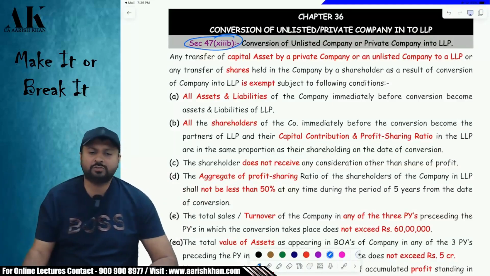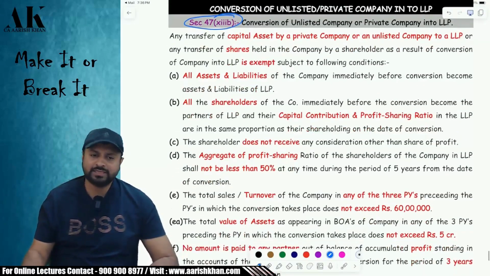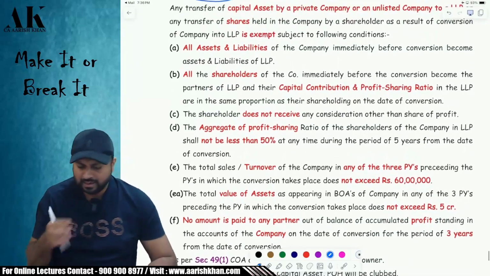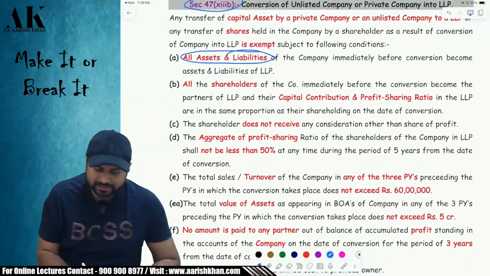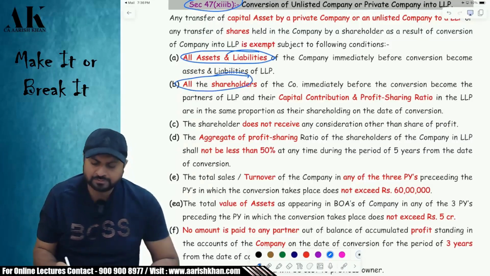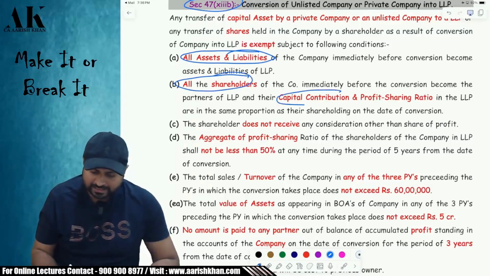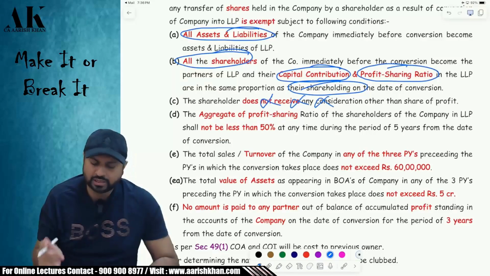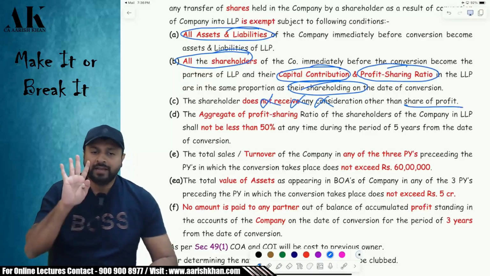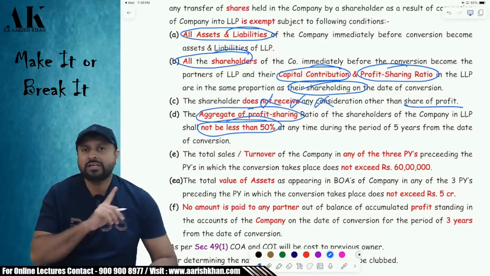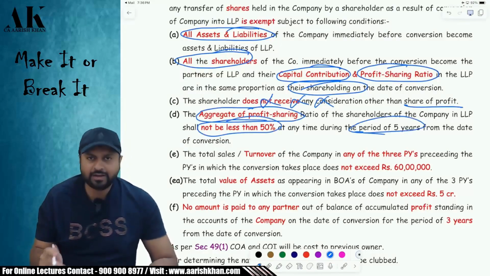Now, how many conditions are to be fulfilled if you want to claim these exemptions? There are 7 conditions that you have to fulfill, out of which 4 are the same as the previous one. First, all the assets and liabilities are to be transferred, which was the same as the previous one. All the shareholders should become what? Should become the partner in the LLP, and their capital contribution and the PSR should be in the ratio of shareholding. Okay. Third one, the partners should not receive any consideration other than the share of profit. Okay. And the fourth one, the aggregate profit sharing of all the partners should be at least 50%, should not be less than 50%, and it should be maintained for a period of 5 years.